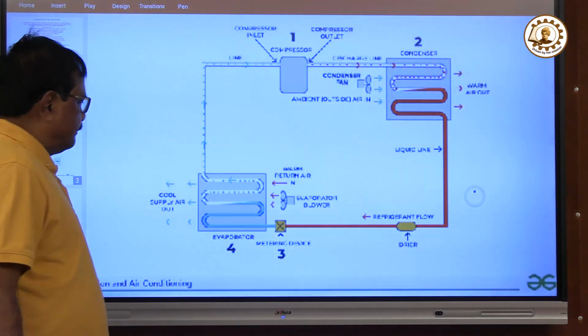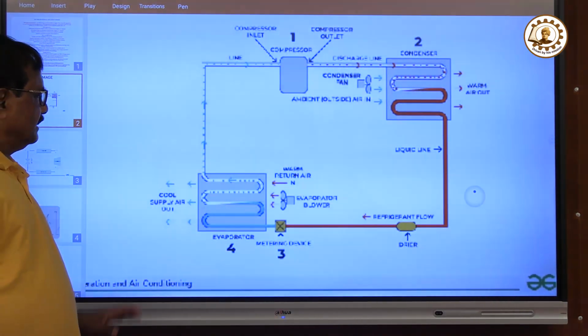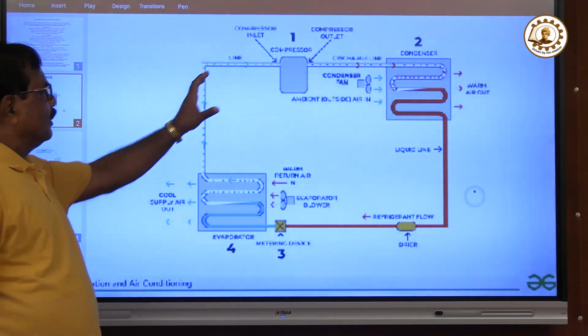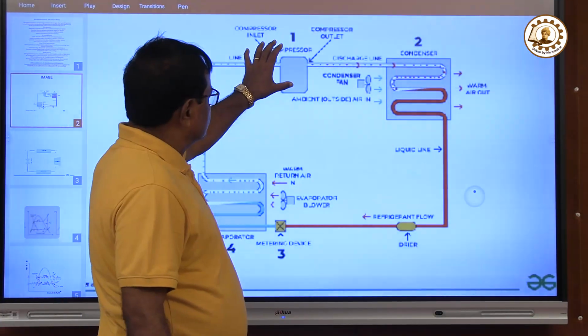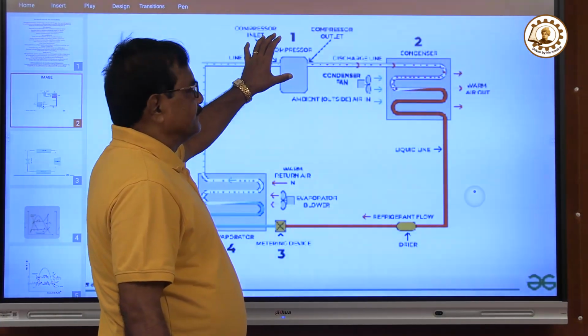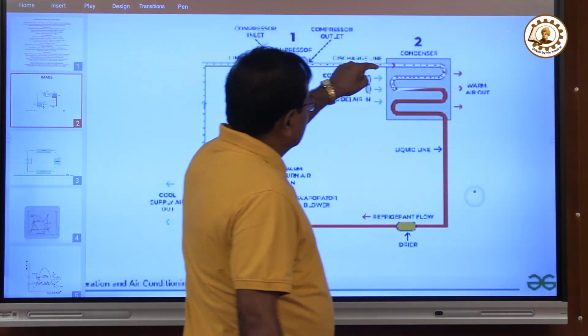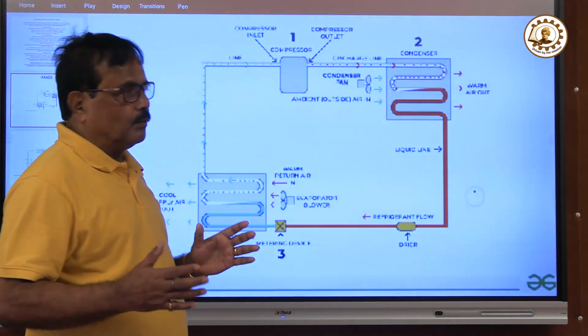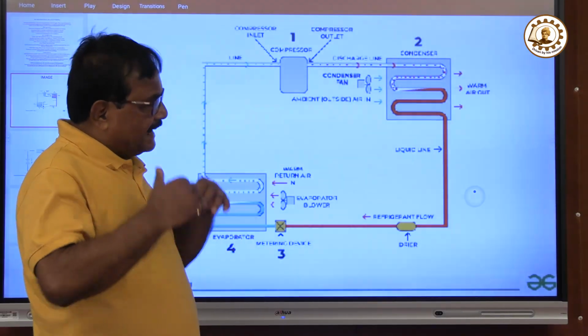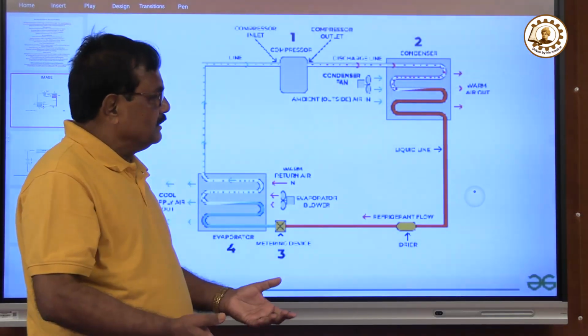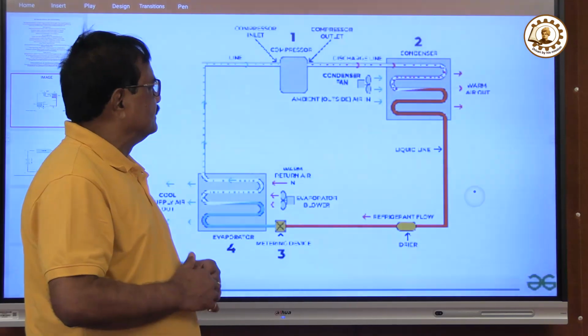Now what happens? We have one compressor, a refrigerant compressor. Inside there is refrigerant 11 or 12 gas that is being compressed. The refrigerant has one quality: it can evaporate very soon and it can cool down and become liquid very soon.